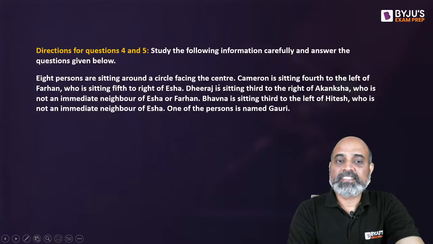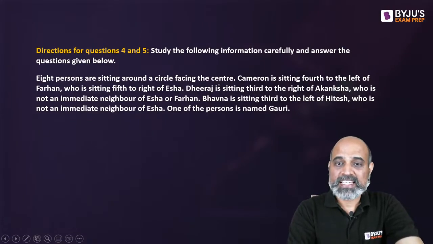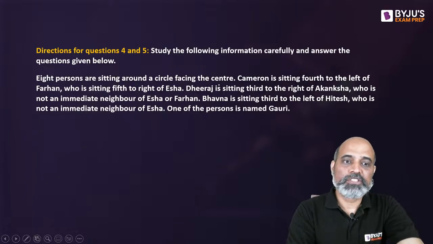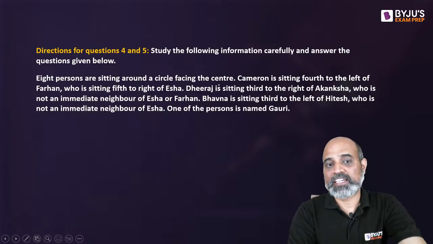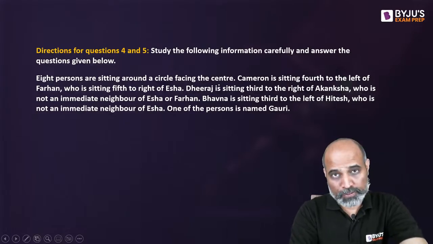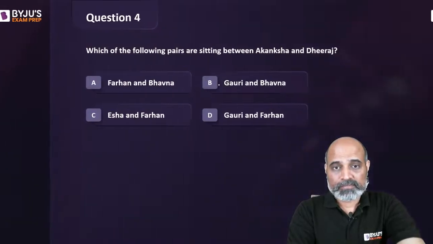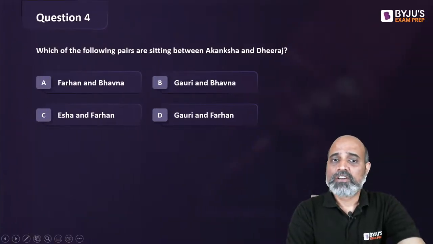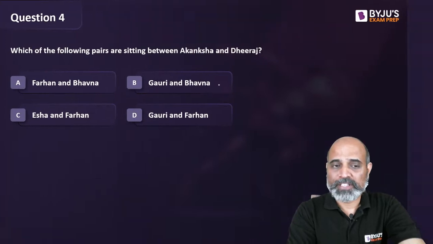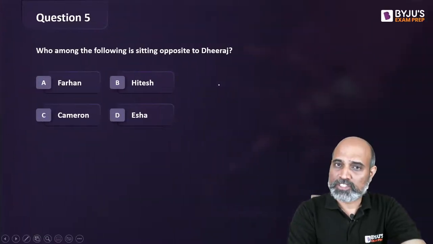8 persons are sitting around a circle facing the center. So C is sitting fourth to the left of F, who is sitting fifth to the right of E. Dheeraj is sitting third to the right of A, who is not even immediate neighbor, and so on and so forth. So there are a lot of information. There are 8 people now. So the question is, which of the following pairs sit between them? Then the next question is sitting opposite to Dheeraj, right?